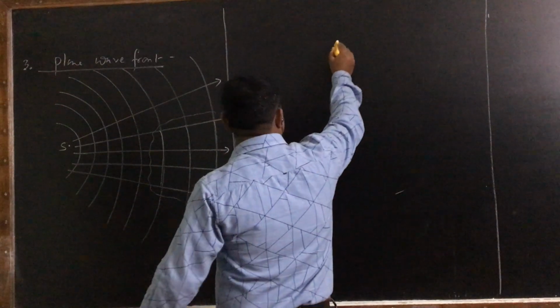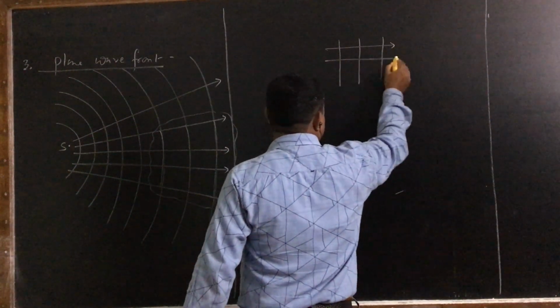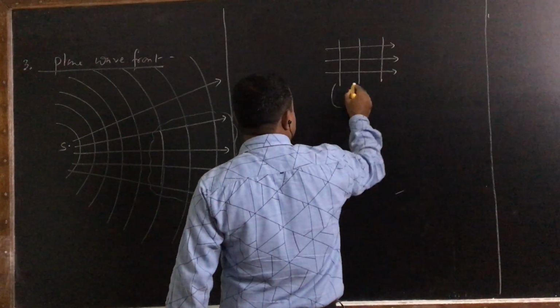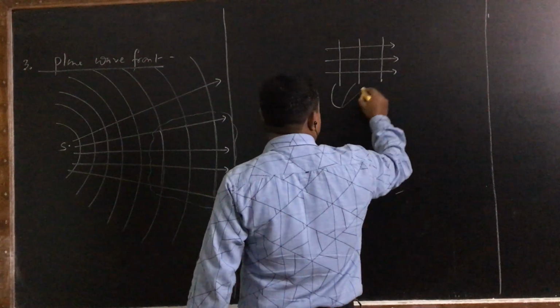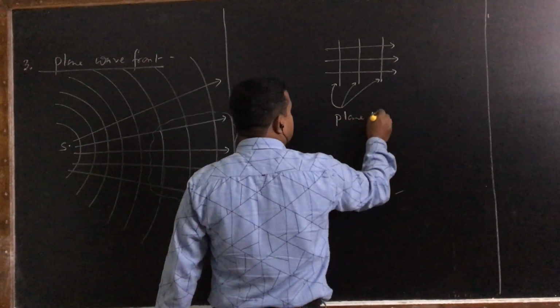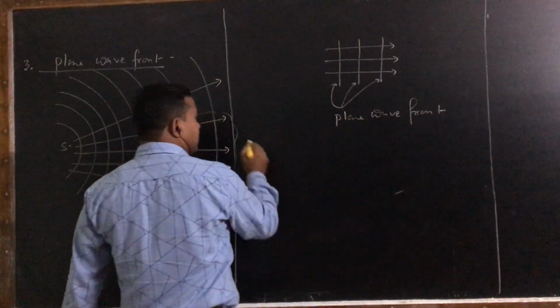So this part just looks like this, you see. If we draw a part of that, these are light rays. These are called plane wavefront. So what are plane wavefronts?